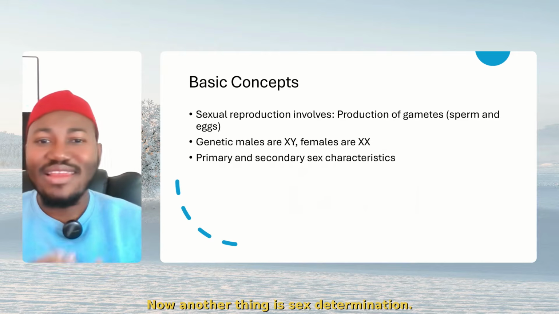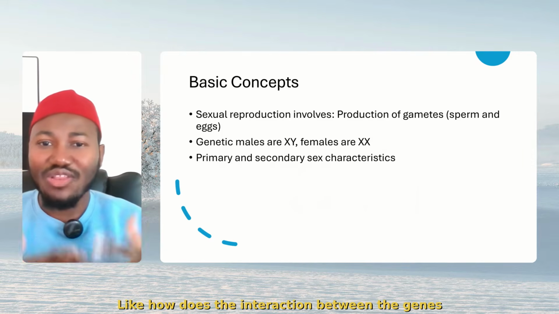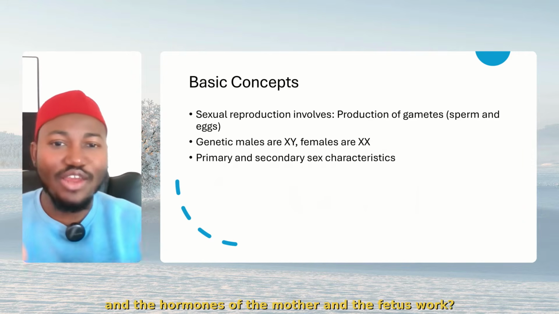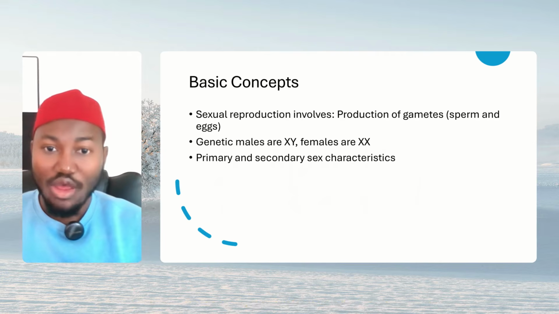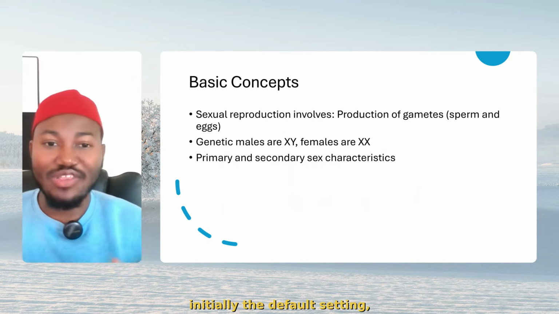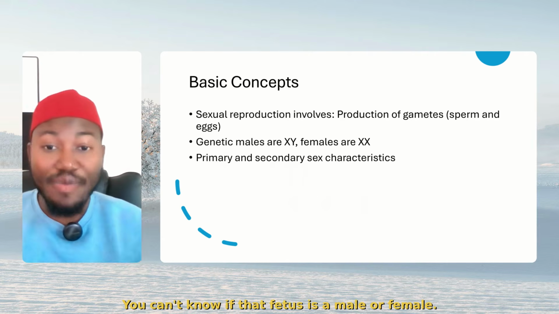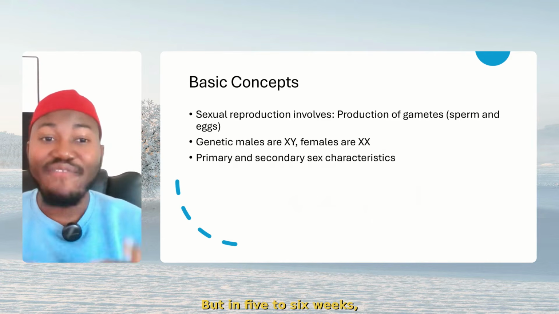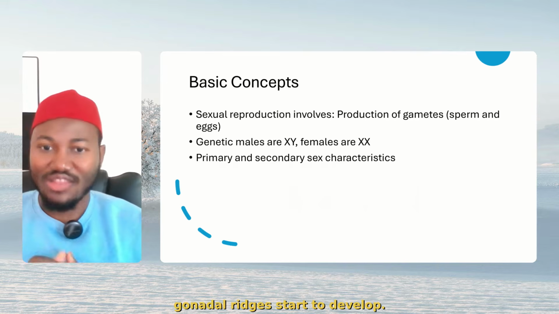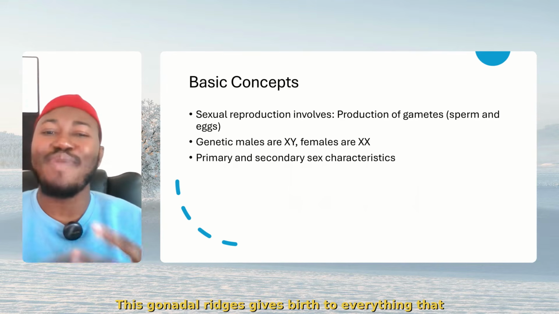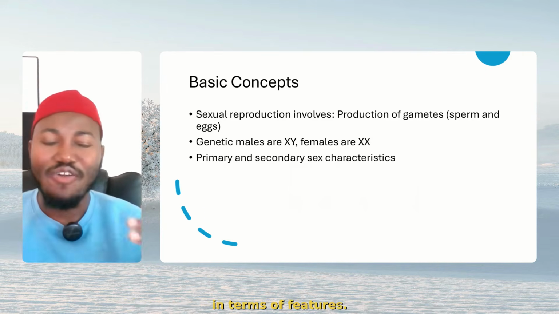Now, another thing is sex determination. How does the interaction between the genes and the hormones of the mother and the fetus work? Remember, initially, the default setting, the fetus is undifferentiated. You can't know if that fetus is a male or female. But in 5 to 6 weeks, gonadal ridges start to develop. These gonadal ridges give rise to everything in terms of features.